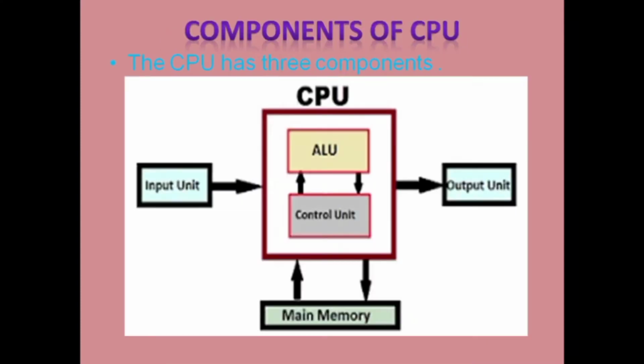Now, this is the chart or hierarchy that shows that a CPU has three components: the ALU, the control unit, and then the main memory, the MU. Here the input is given by the user in the form of data and instructions, and after processing on the data, we get the desired output in the form of meaningful information.